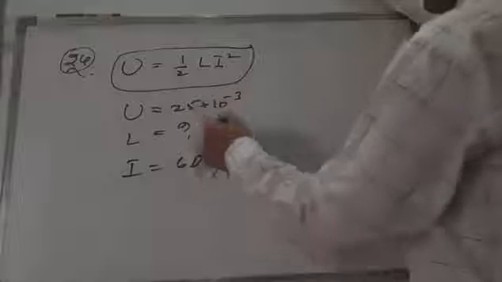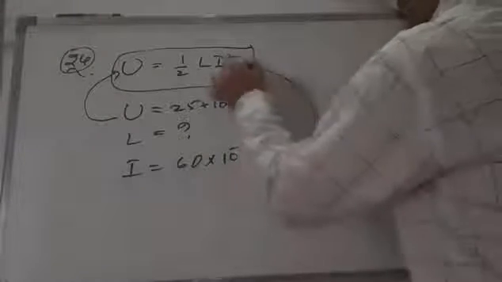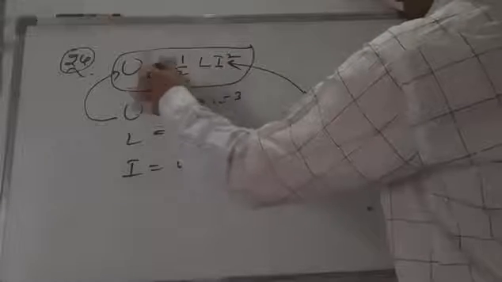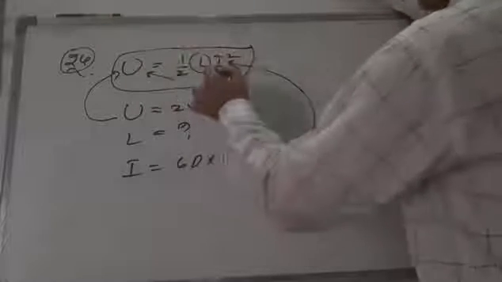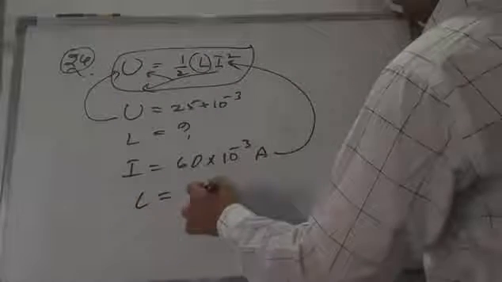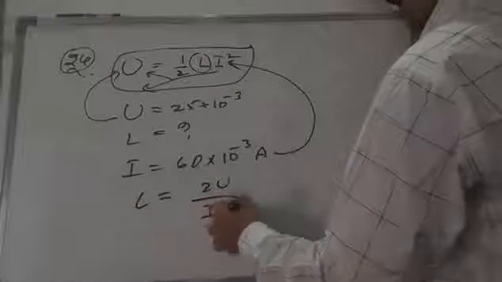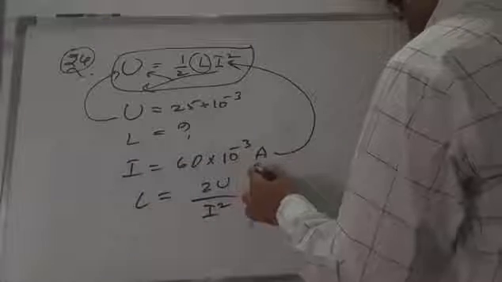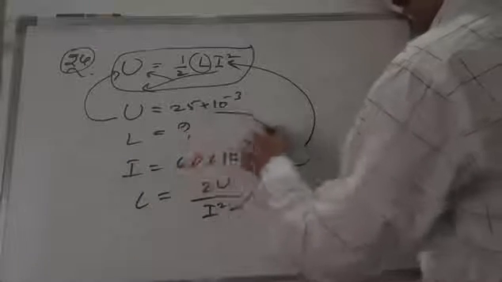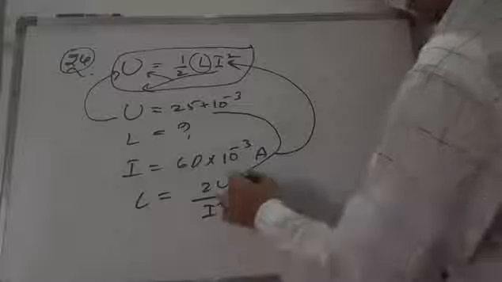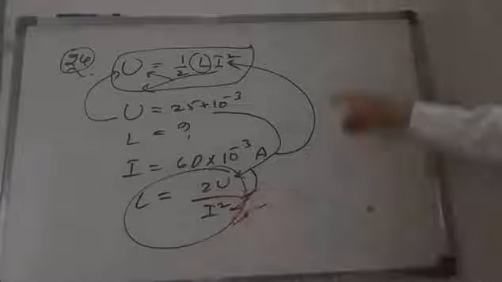Just substitute these values here, and by cross multiplication find out this L. This will be coming down, and this will be going up. So L is equal to 2U by i square. Just substitute the i value and U value in this, and you will get the answer, right? Okay, you can do this one. Come on, do it. Next question.